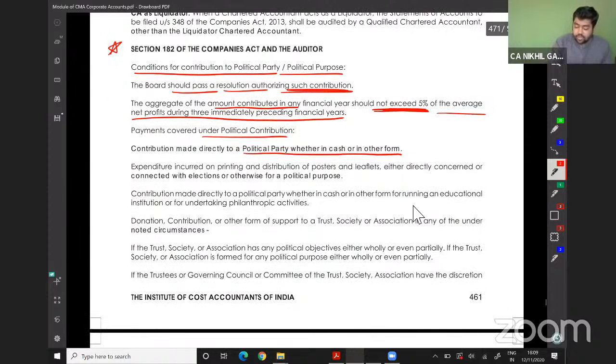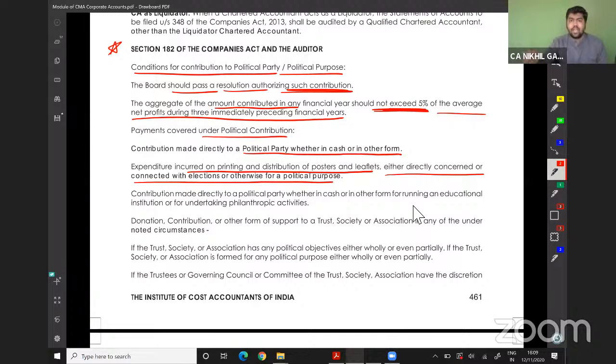Expenditure incurred on printing and distribution of postal leaflets, either directly or in connection with elections or otherwise for political parties. So, see, any kind of expenditure via payment of cash or via posters should be covered in this expenditure. Contribution made directly to a political party, whether in cash or in any other form, for running an educational institution or undertaking philanthropy activities.